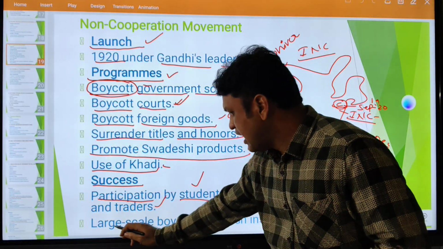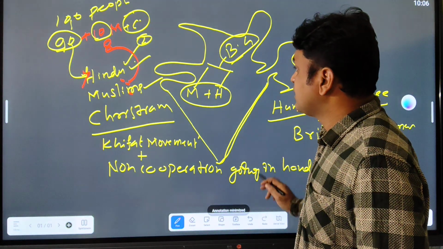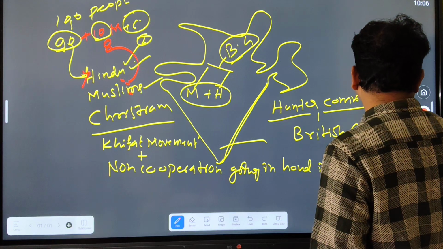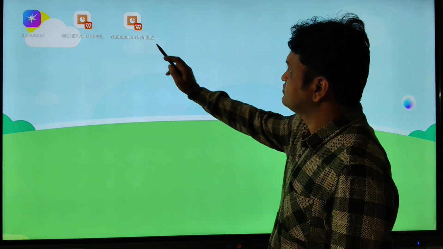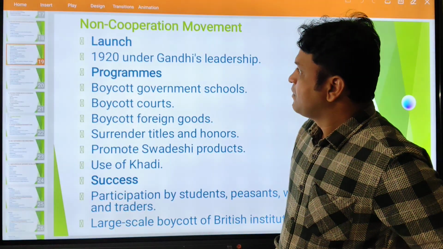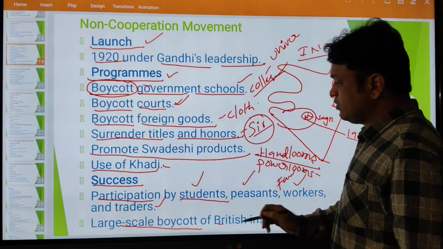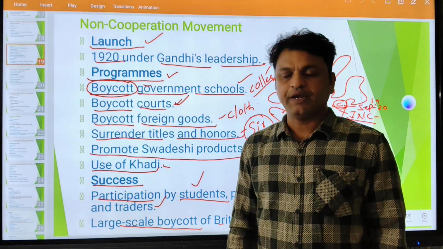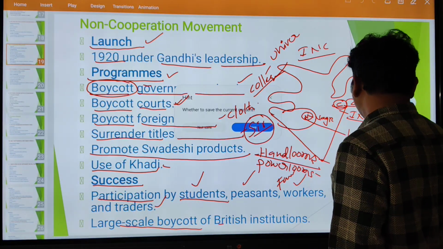So large-scale boycott of British institutions took place in India. Then we'll move on to the next slide.